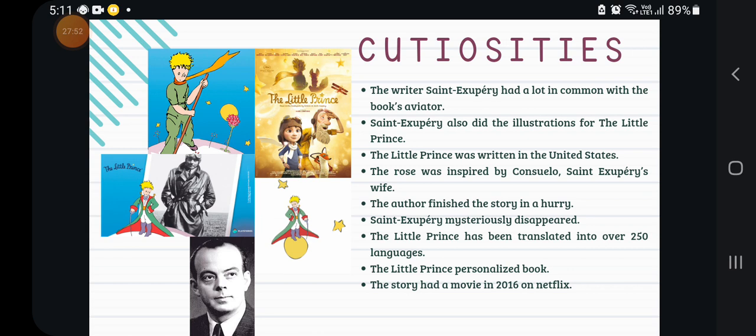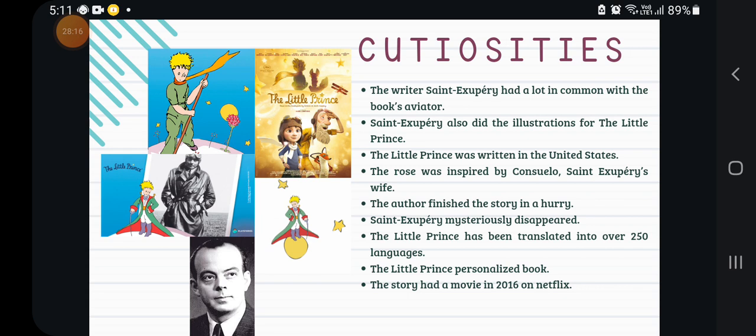Then Saint-Exupéry mysteriously disappeared. This is another case of disappearing for Saint-Exupéry: when he finished the book, he mysteriously disappeared. By 2005, The Little Prince had been translated into 250 languages.